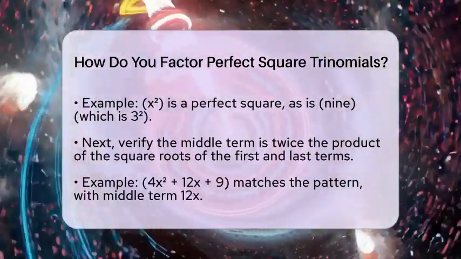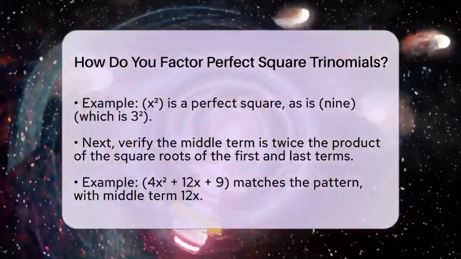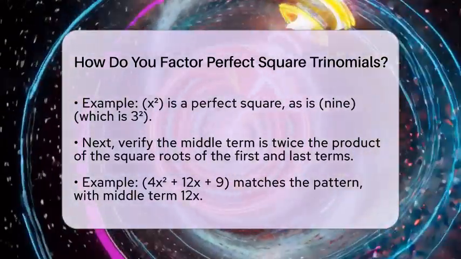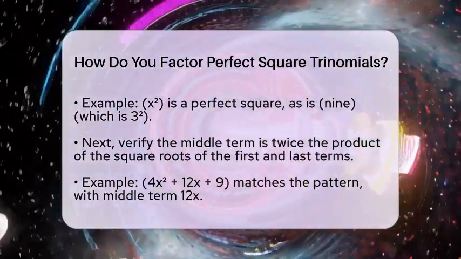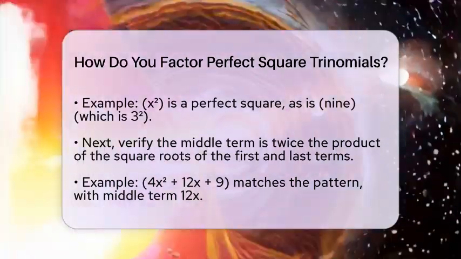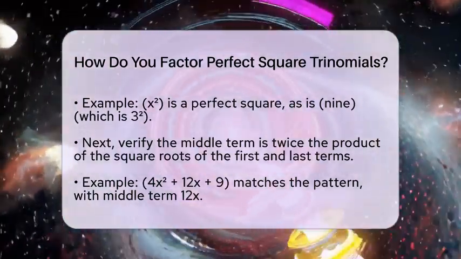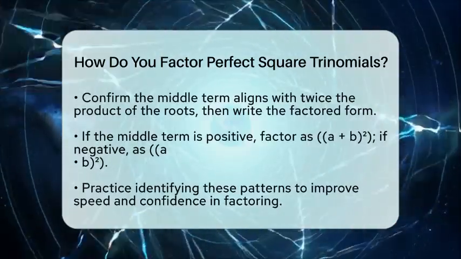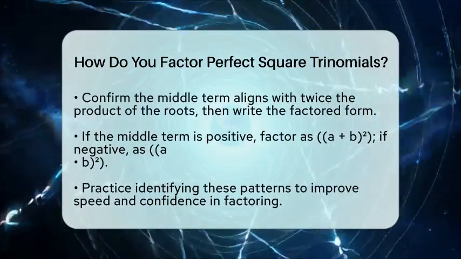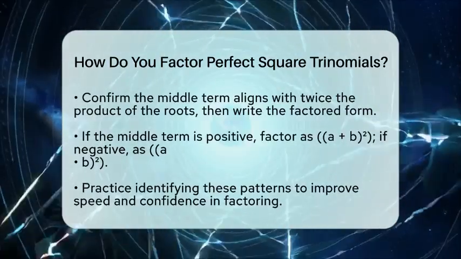Let's try an example. Suppose you have 4x squared plus 12x plus 9. First, check the first term. It is 4x squared, which is (2x) squared. The last term is 9, which is 3 squared. The middle term is 12x, and twice the product of 2x and 3 is 12x. It matches perfectly. So the factored form is (2x plus 3) squared.